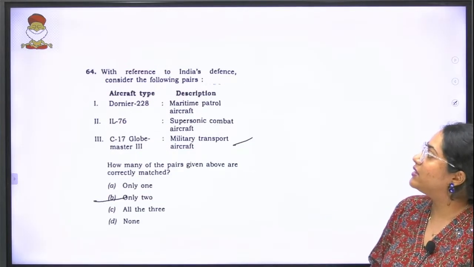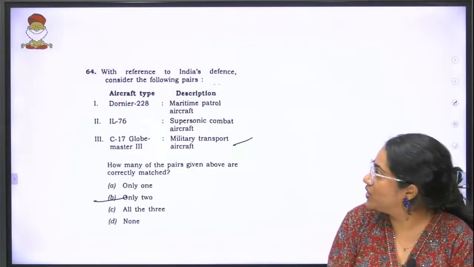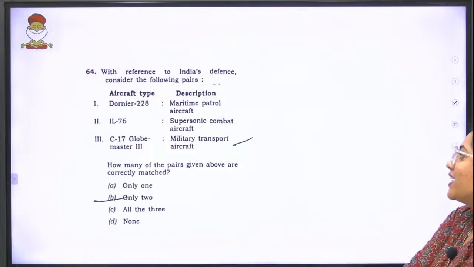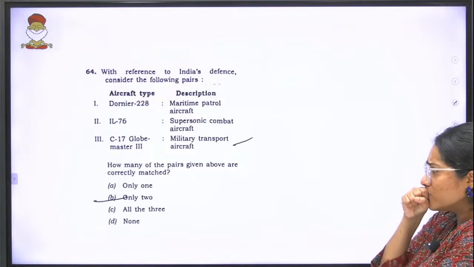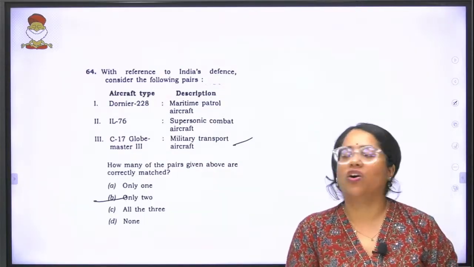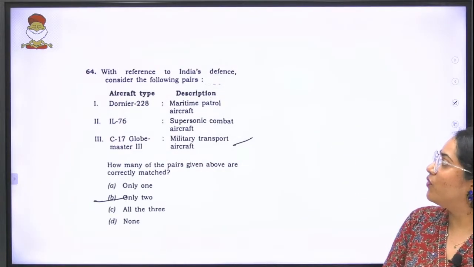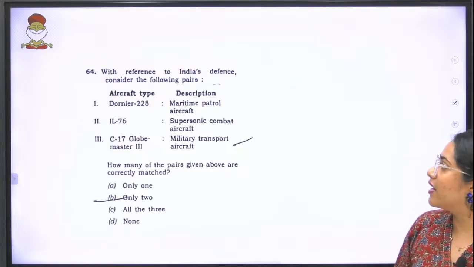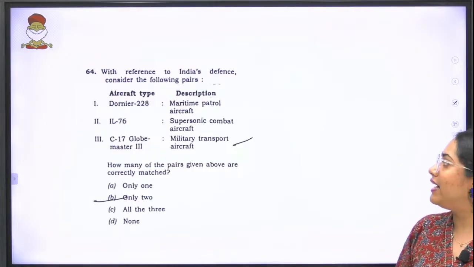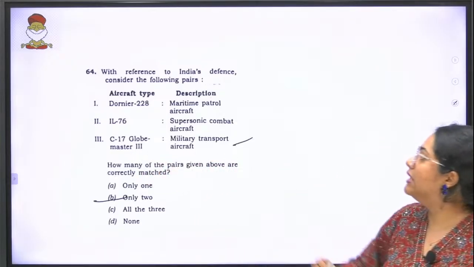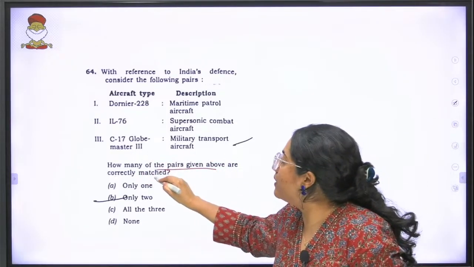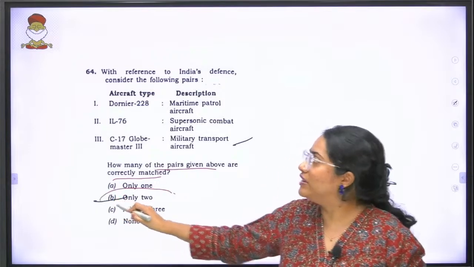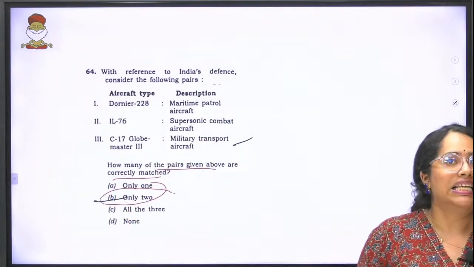Moving forward, the next question is with reference to India's defense, which is one statement I think all of you who have been following the defense activities correctly would have knowledge about. With reference to India's defense, consider the following pairs. Dornier 228: maritime patrol aircraft. IL-76: supersonic combat aircraft. C-17 Globemaster 3: military transport aircraft. How many of the pairs given above are correctly matched? You can very easily come to the conclusion that only 2 of them are correctly matched in this list.